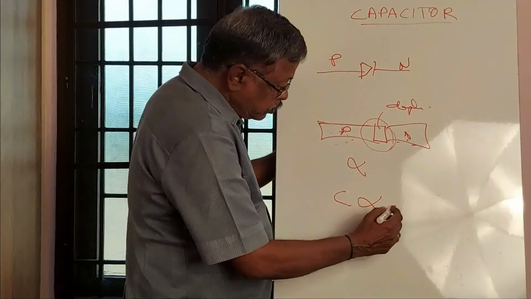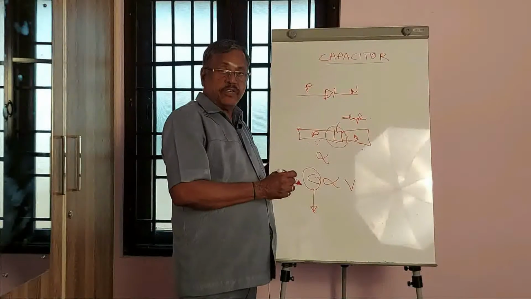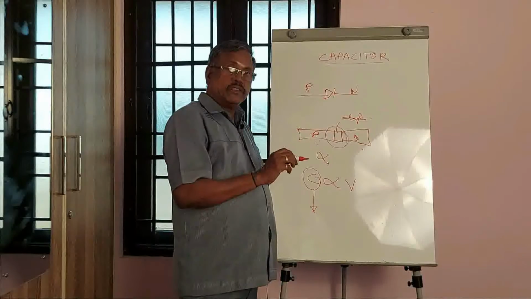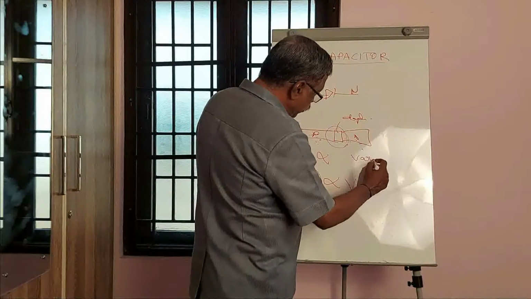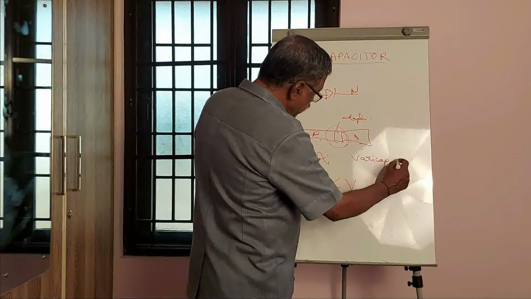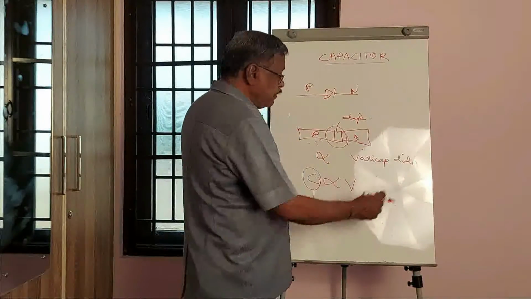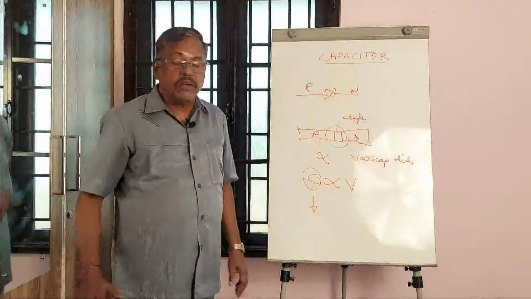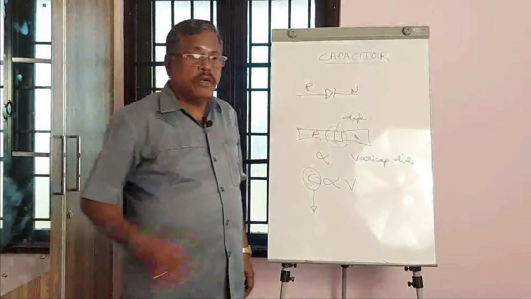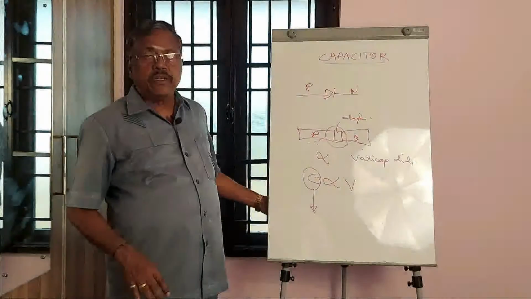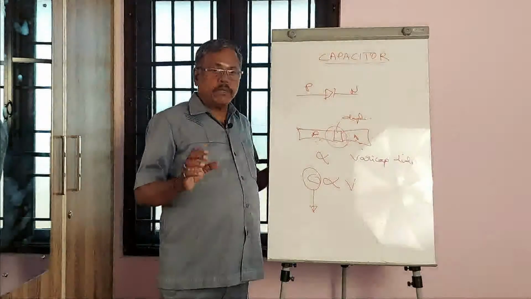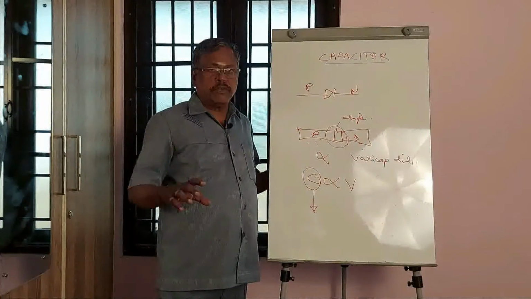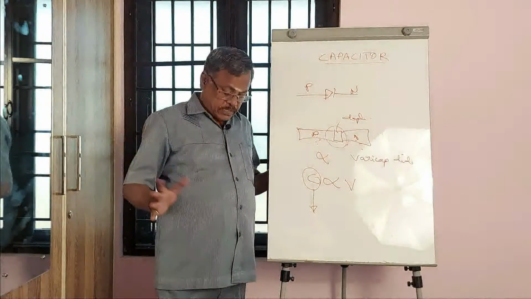Capacitance varies with the voltage, so the diode can be used in those applications. That is why this is called a varicap diode, variable capacitor diode. A variable capacitor diode is nothing but an ordinary diode in which, according to the voltage applied to the PN junction, the inside capacitance value is going to change. The changes in the capacitance can be used for sensing a particular application and utilized in that.